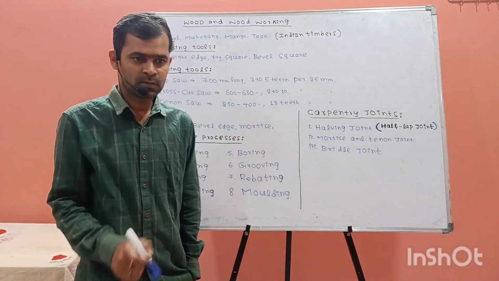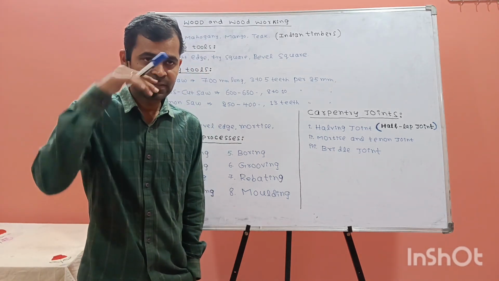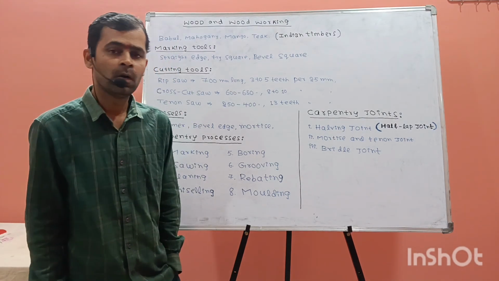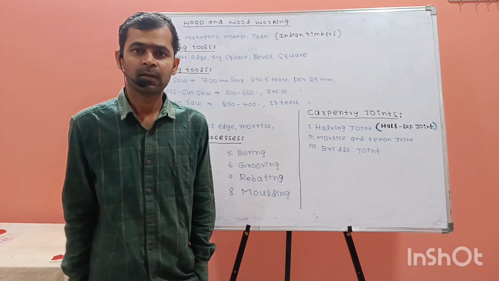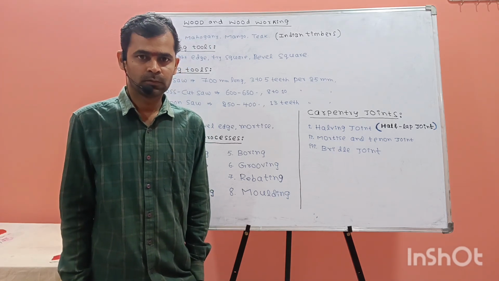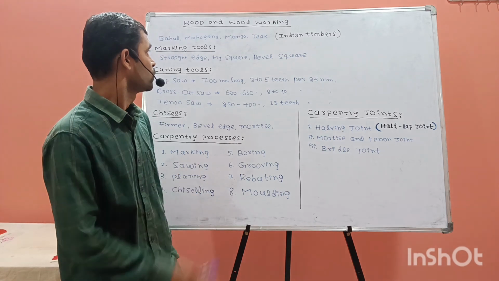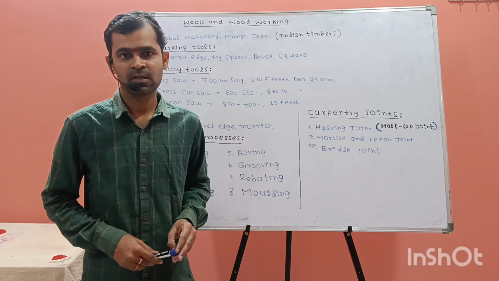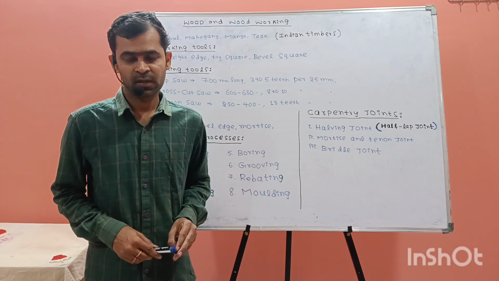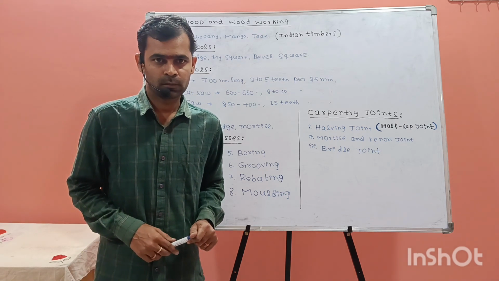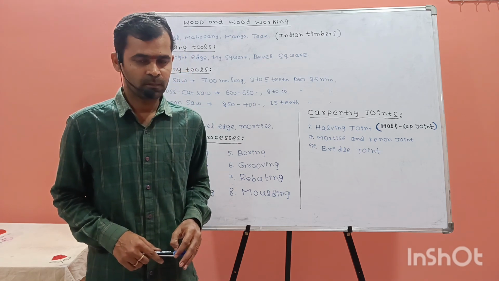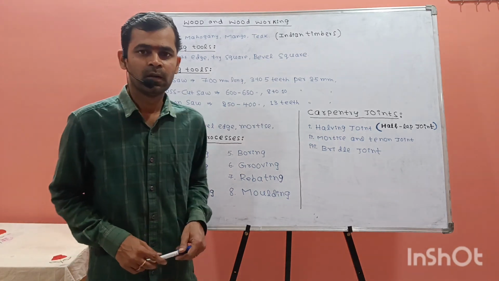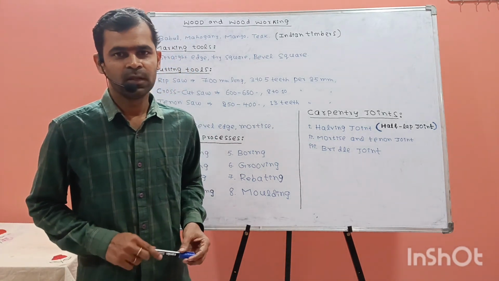Veneering operation is making the edges straight, and plywoods are also made by different processes. So this is a brief about wood and woodworking, carpentry processes, different types of joints, and tools used in carpentry. We'll meet with another topic in the coming class.